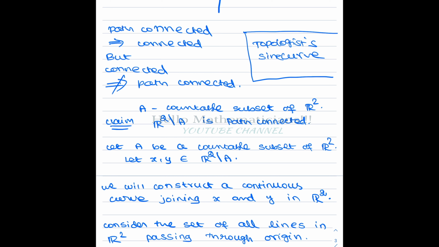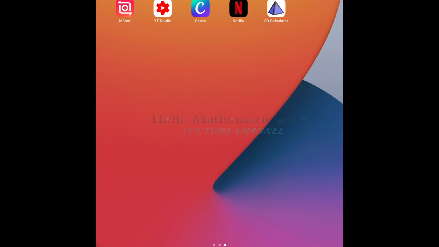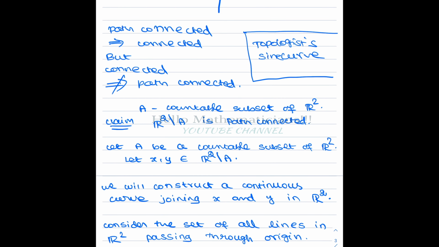One concrete example is the topologist's sine curve. You can find it in Munkres itself, where it is proved that the topologist's sine curve is connected but not path connected. Please check Munkres for this. It is a very important concept.